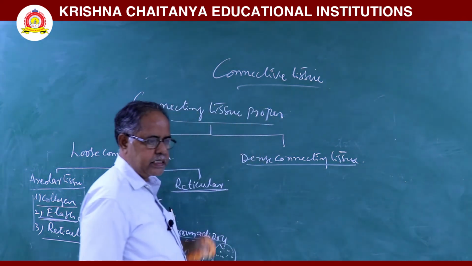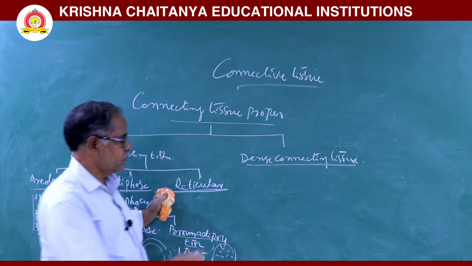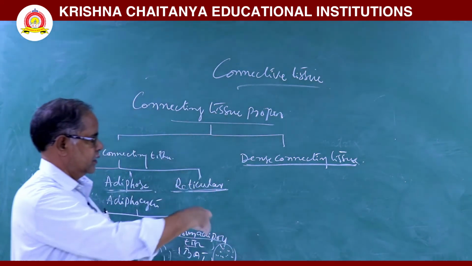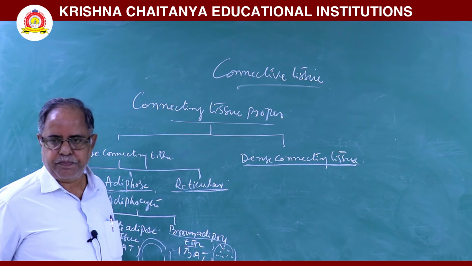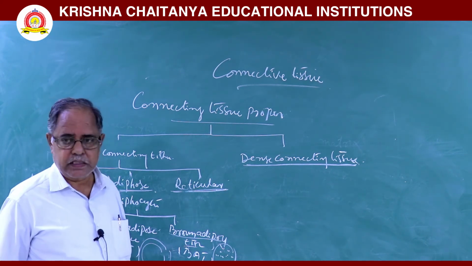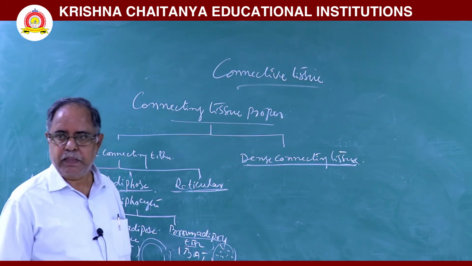In this dense connecting tissue, the fibers are arranged very densely. Here, a very small amount of cells and a small amount of ground substance, matrix, is present.